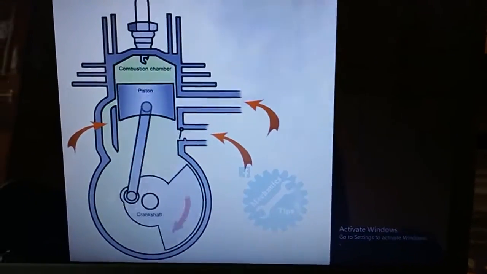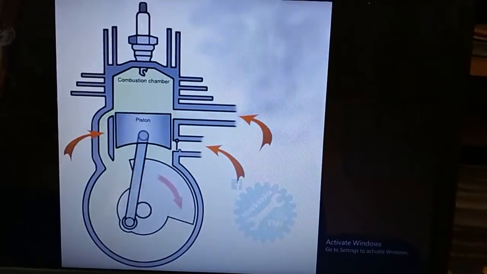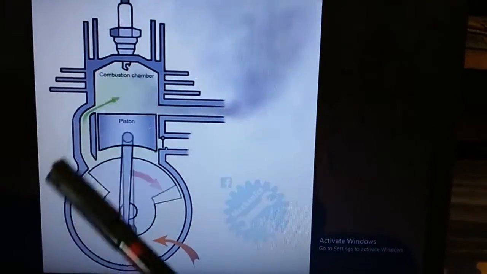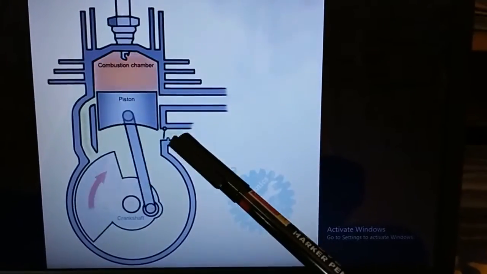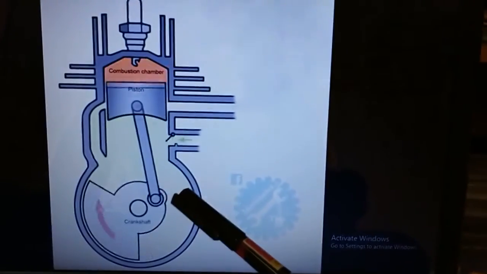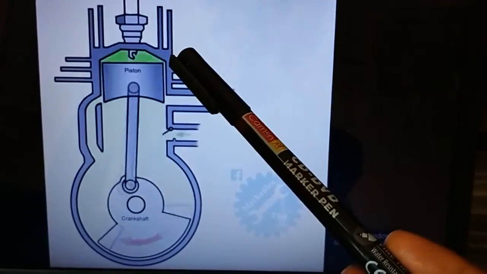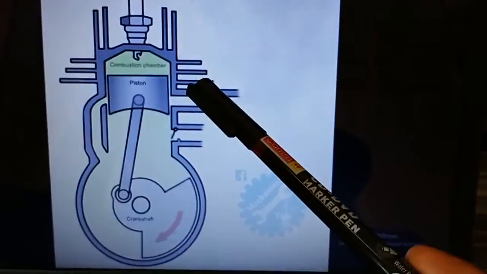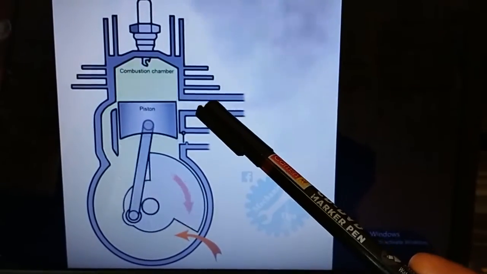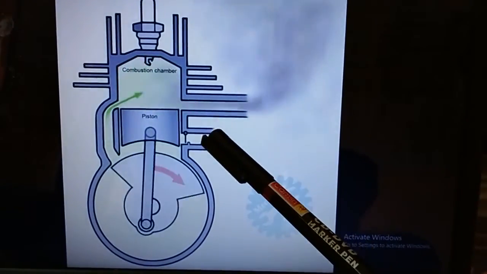So students, all of you observe this animation video. This is a two-stroke petrol engine, a two-stroke cycle engine. Here the piston moves from TDC to BDC or BDC to TDC. In a two-stroke cycle engine there are two strokes, the first stroke and the second stroke.